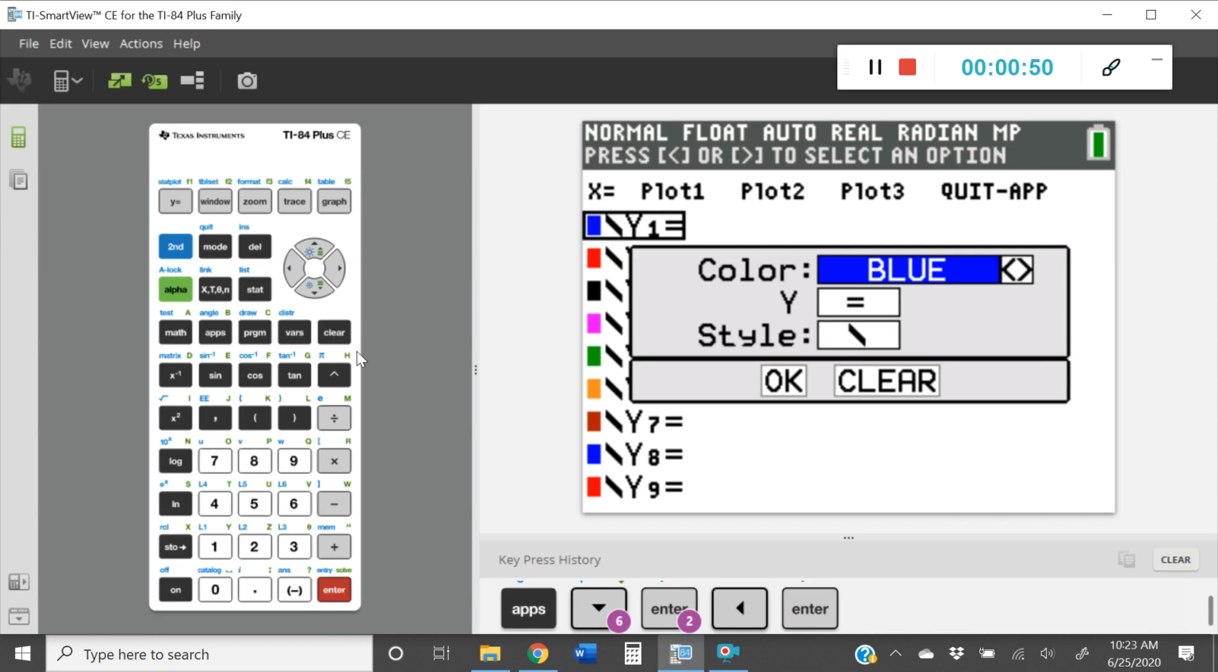This is where you can actually change the color. If you have a colored calculator, you can change it to whatever color that you like. And then we're going to move down to where it says Y, and we're going to make the equal sign the proper inequality symbol that we want.